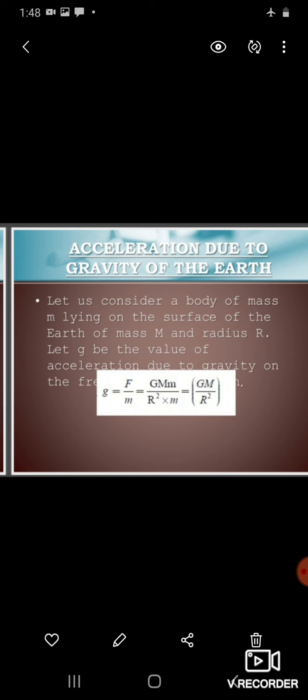Whenever we calculate the relation between small g and capital G, it comes out to be g is equal to GM by R square. And the next topic will be discussed in the next class.